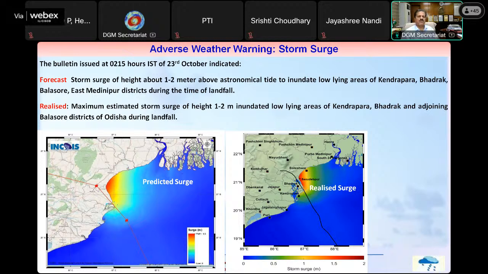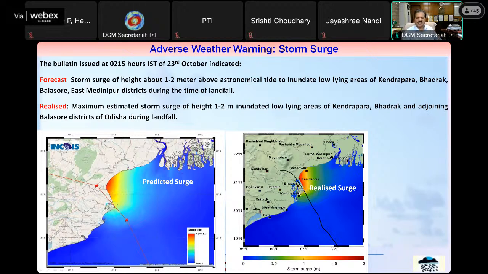Now, this is the storm surge or tidal wave which occurred in association with Cyclone Dana. We predicted 1 to 2 meters of storm surge, which was expected in Kendrapada, Bhadrak, and Balasore district. And also we predicted 1 meter storm surge over East Medinipur, 0.5 to 1 meter over the South 24 Parganas districts. And accordingly, the right-hand side is the actual storm surge estimated.